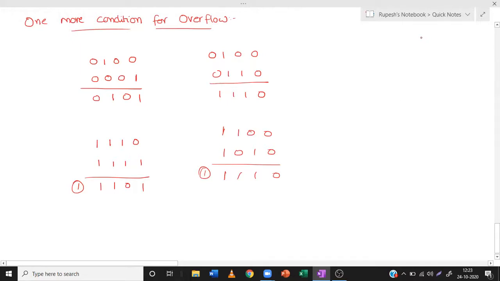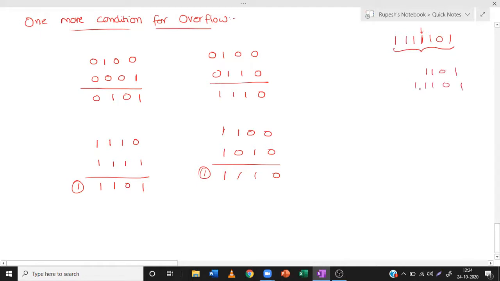The reason is that in 2's complement form, there is a concept known as sign extension. If you have the number 1101 represented in 4 bits, the leading bit is 1. If you add n number of ones before this, the value remains the same. You can check if you want. 1101 is the same as 11101.